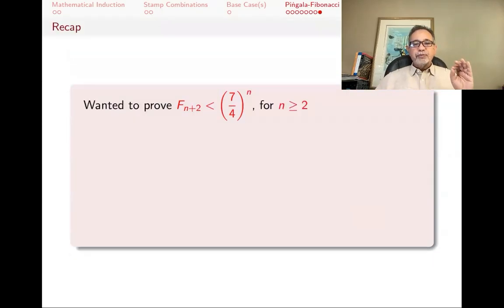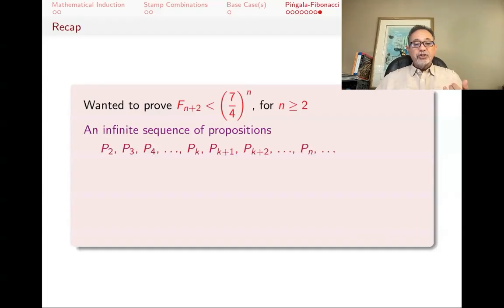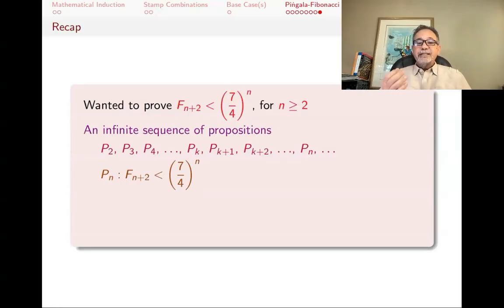Let's recap this proof for a second. I wanted to prove that f_{n+2} is less than (7/4)^n for n greater or equal to 2. I had an infinite number of propositions to prove, P2, P3, P4. Each one of these for every n was something I needed to prove. And so I had this whole infinite sequence of things to prove. And the nth one is f_{n+2} is less than (7/4)^n. That's what the P_n statement is.